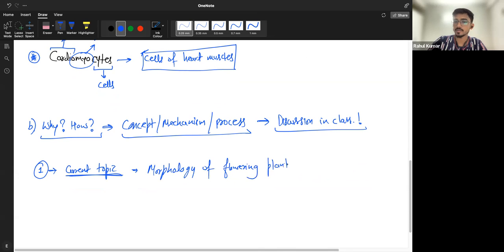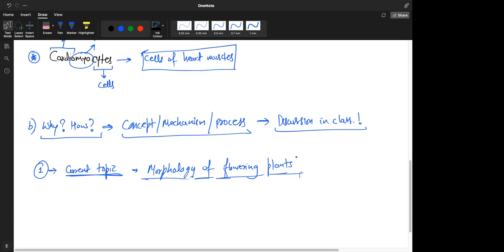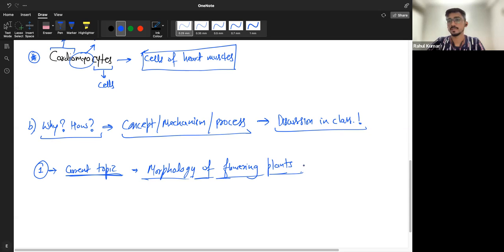Since this topic has not started in your school, what's currently going on in your school? Like you said, biomolecules, right? Yes, sir. So you first study this with me. Everything will be covered, so don't worry. Whatever you have not studied with me, you will get links for that, and you can ask questions regarding anything if you have any doubt.